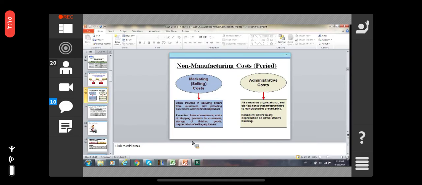Two types of cost we discussed: the product cost and the period cost.